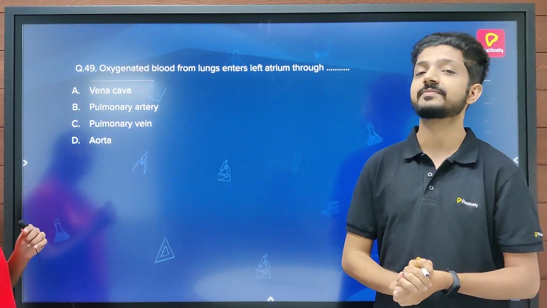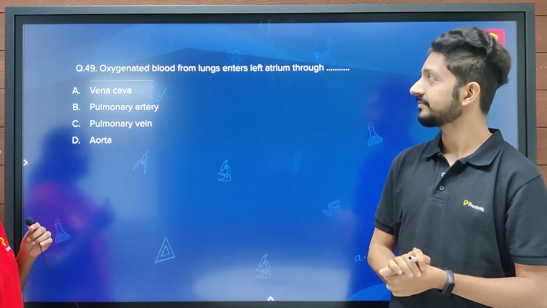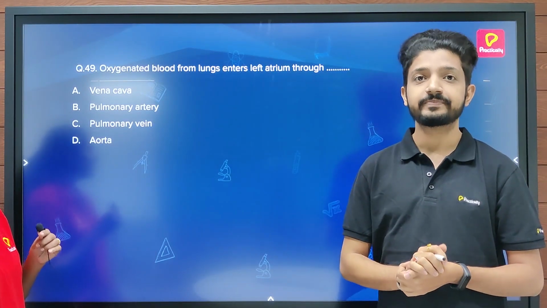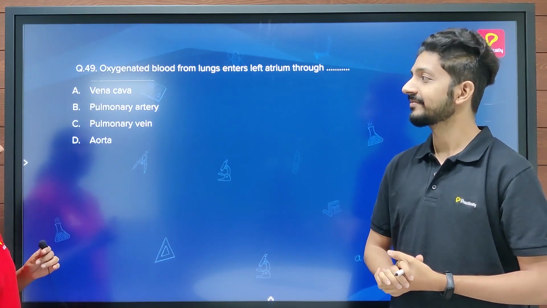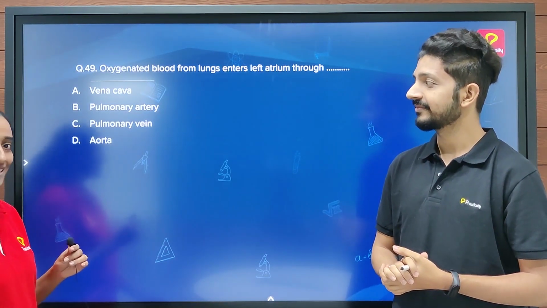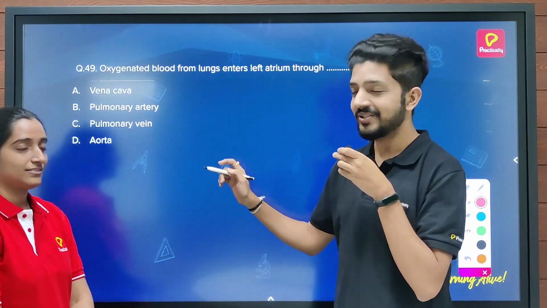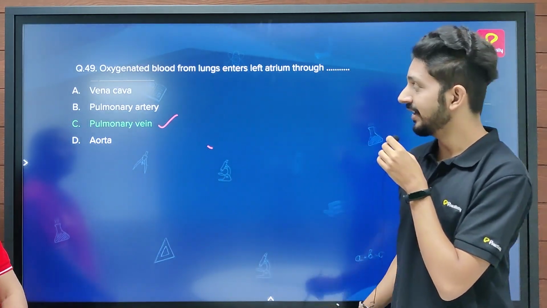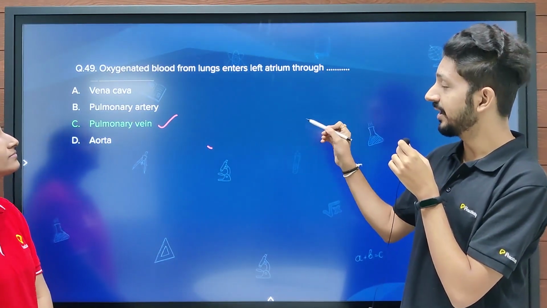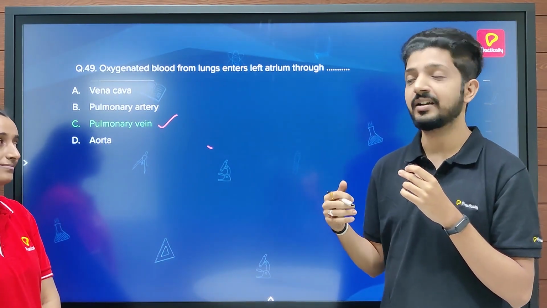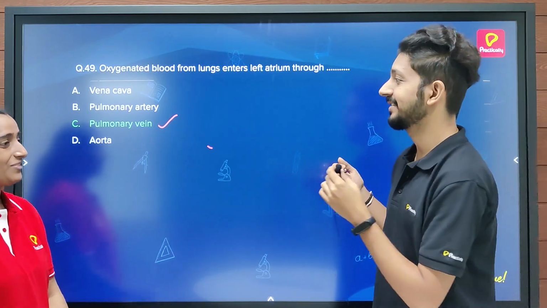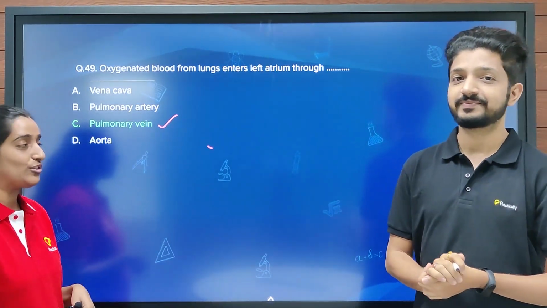The question is, oxygenated blood from lungs enters the left atrium through... Now since sir has explained to me about the heart and its circulation, I think the answer should be pulmonary vein in this case. Yes, you are absolutely correct. It's the pulmonary vein which carries the oxygenated blood from the lungs and takes it to the heart in order to pump it to various parts. Okay, now let's move on to the next question.